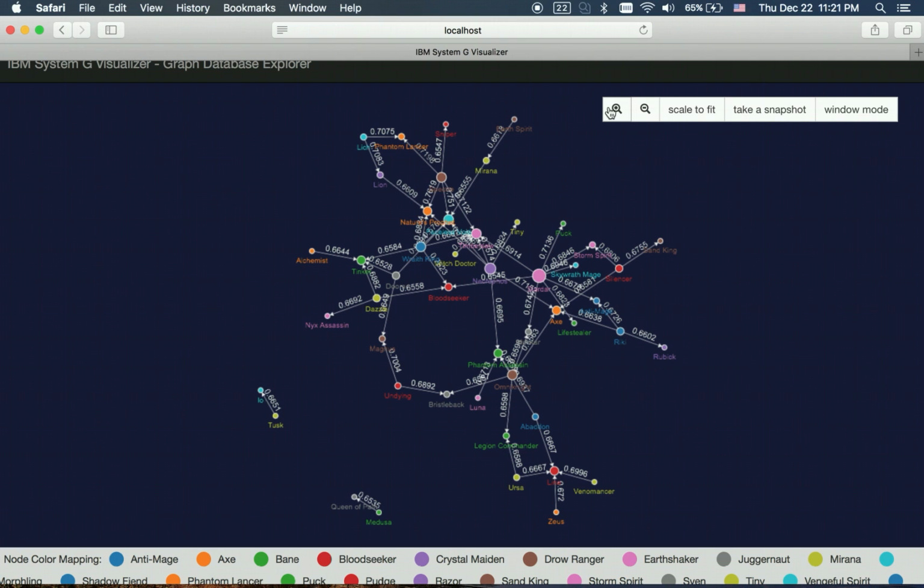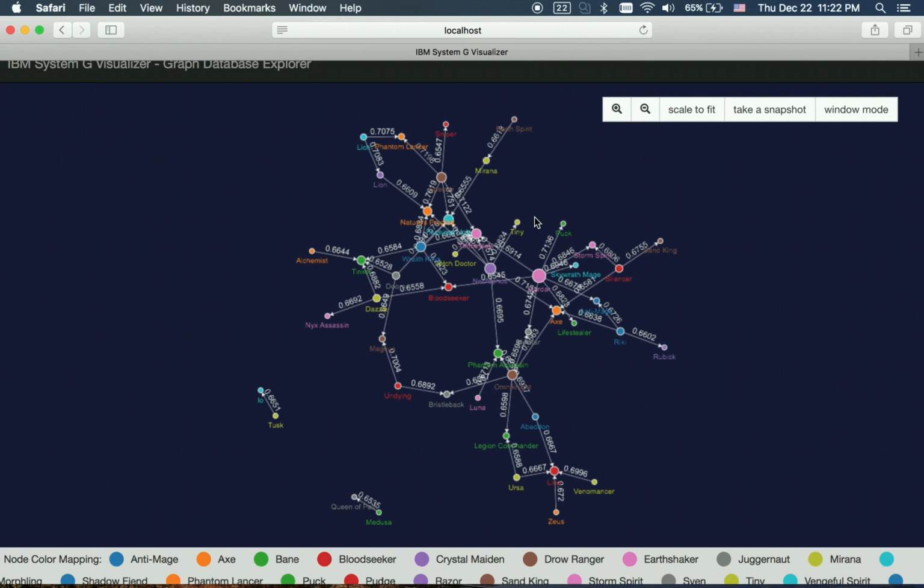In the graph, the node label denotes the hero names. The edge variable shows the winning rate of one hero against another, indicated by the direction of the edge arrow. The size of the node is proportionate to the degree of the node, which shows the importance of the hero.